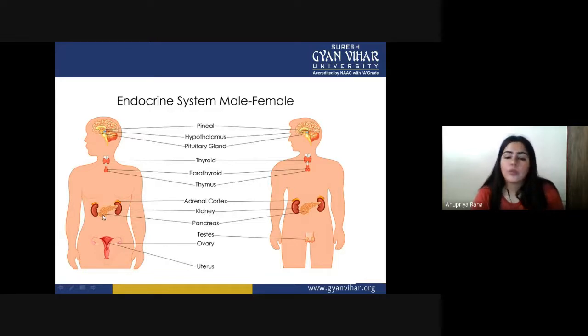The pancreas is responsible for secreting juices. It is basically an exocrine system, coming under the exocrine. The testes and ovary are responsible for secreting male hormones and female hormones respectively. The uterus also has several layers responsible for producing estrogen and progesterone, like the corpus luteum, but that is a temporary organ. But yes, they are responsible for producing several kinds of hormones inside the body. So these are some special kinds of endocrine glands present inside our body.